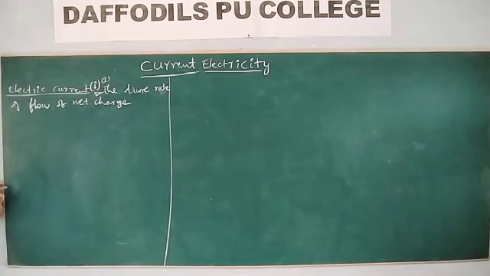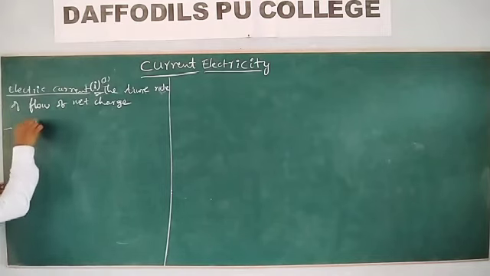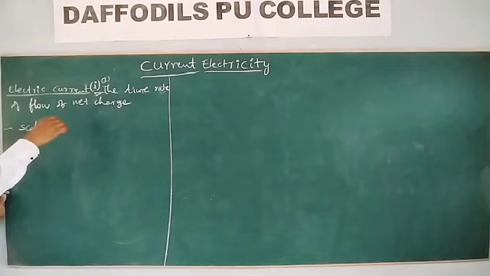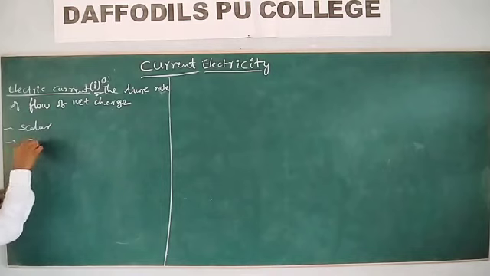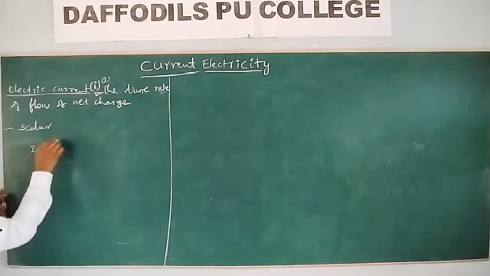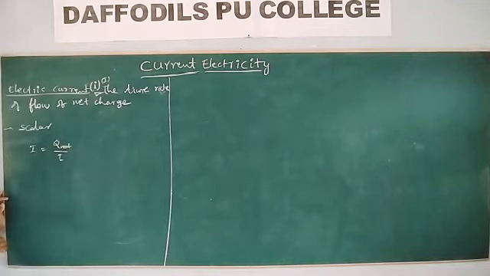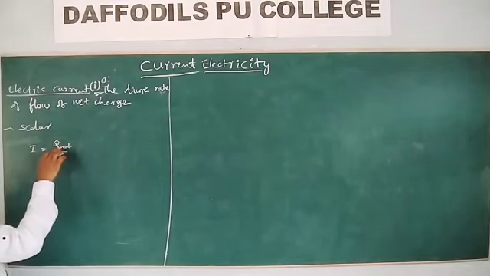Remember, is current a vector or a scalar? It is a scalar. But remember, electric current is a fundamental physical quantity. And what is the unit of electric current? Let me write here, I is equal to Q by t: net charge flowing per unit time. The charge flowing across any cross section per unit time is called electric current.